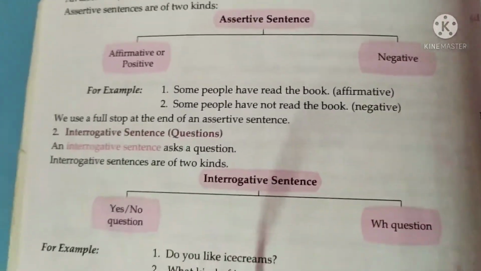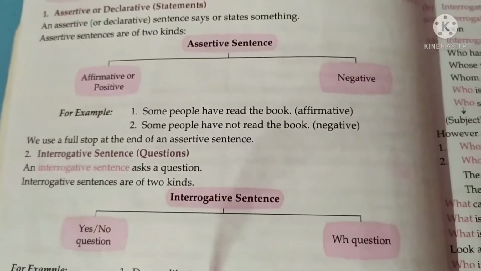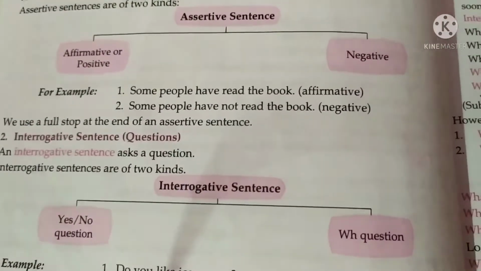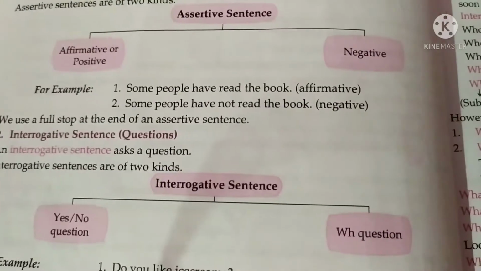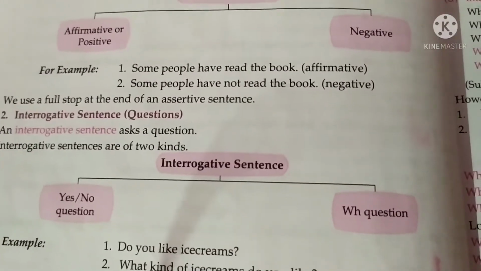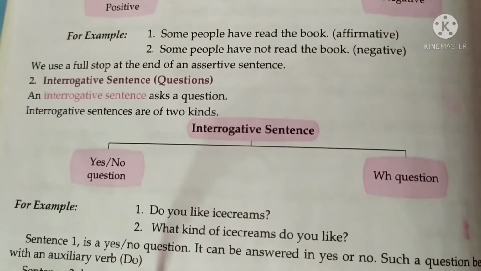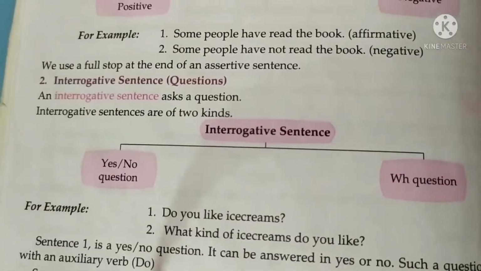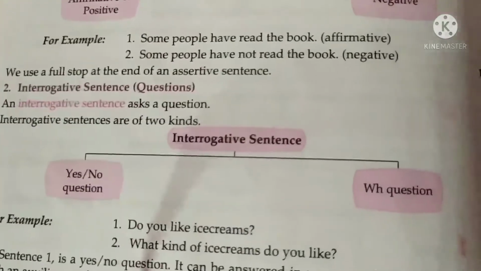Assertive sentence: how many kinds of assertive sentences? Two are there, affirmative and negative. Some people have read the book, affirmative; some people have not read the book, negative. We use a full stop at the end of the assertive sentence. Which sentence are we using a full stop for? You can say assertive sentence.